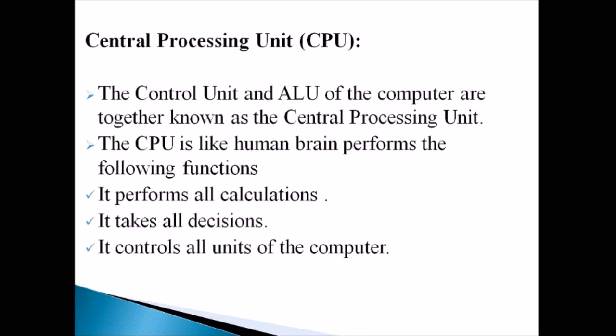The CPU is like a human brain. It performs the following functions. What are the functions? It performs all calculations, it takes all decisions, and it controls all the units of the computer. So these are the three functions performed by the CPU. CPU is not a single device. It is the combination of control unit and arithmetic logic unit. Okay. So these are some of the commonly used terminologies in computer.